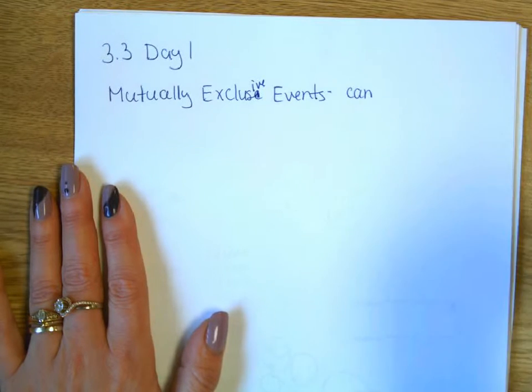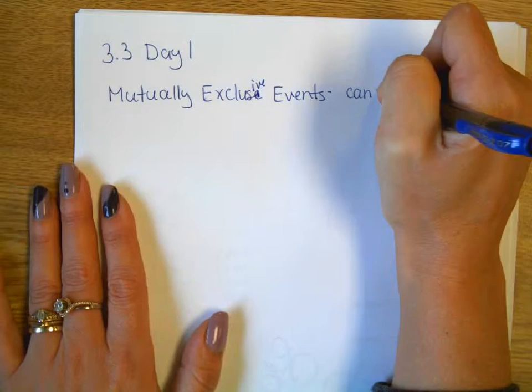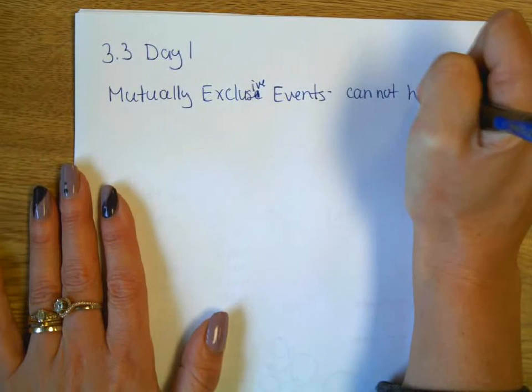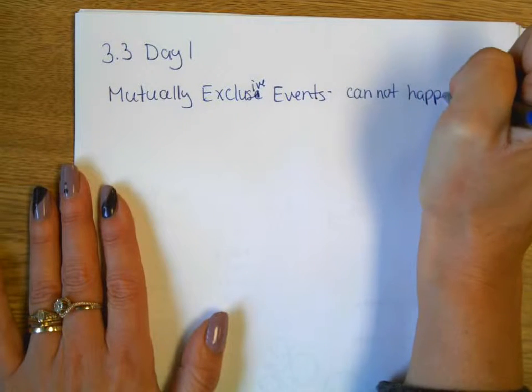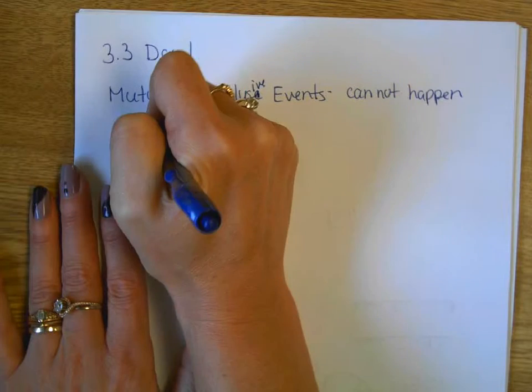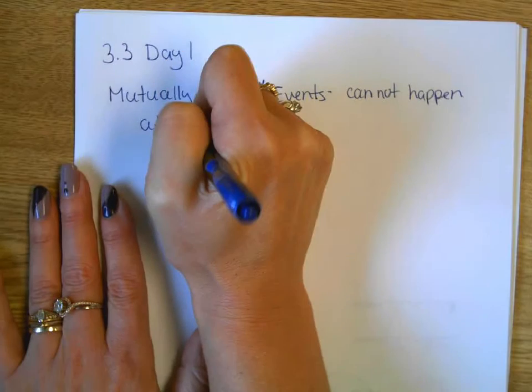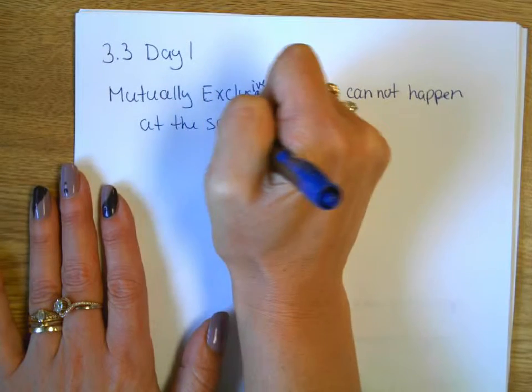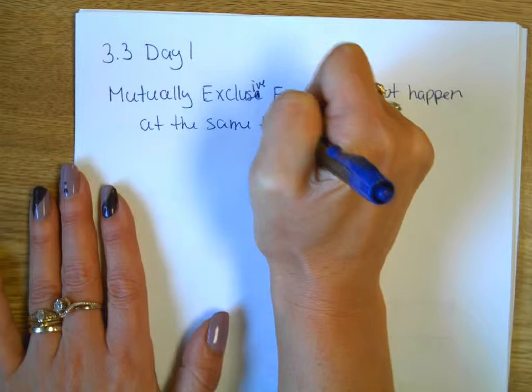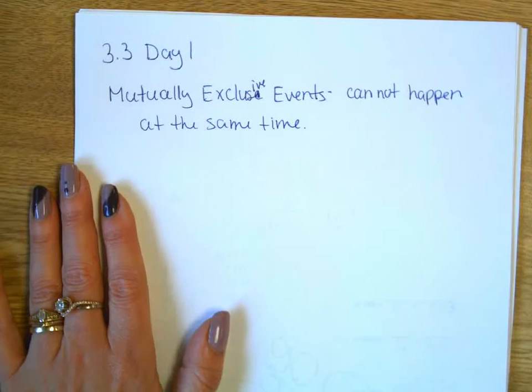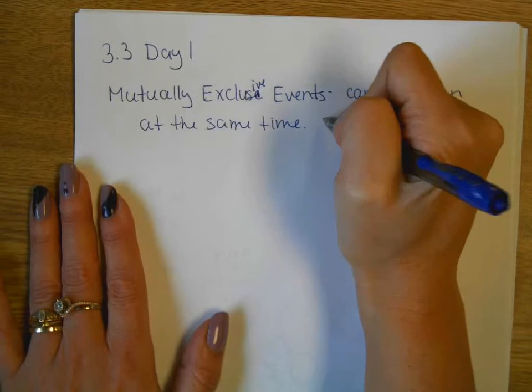Exclusive events cannot happen at the same time. So they have no overlap in their sample spaces.